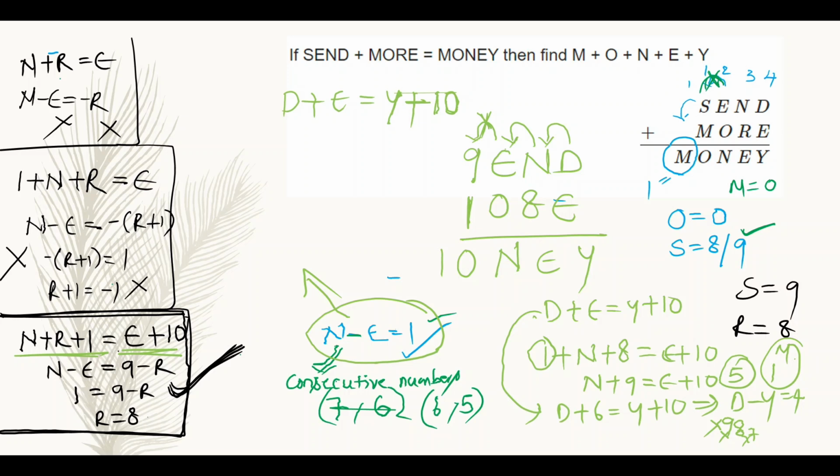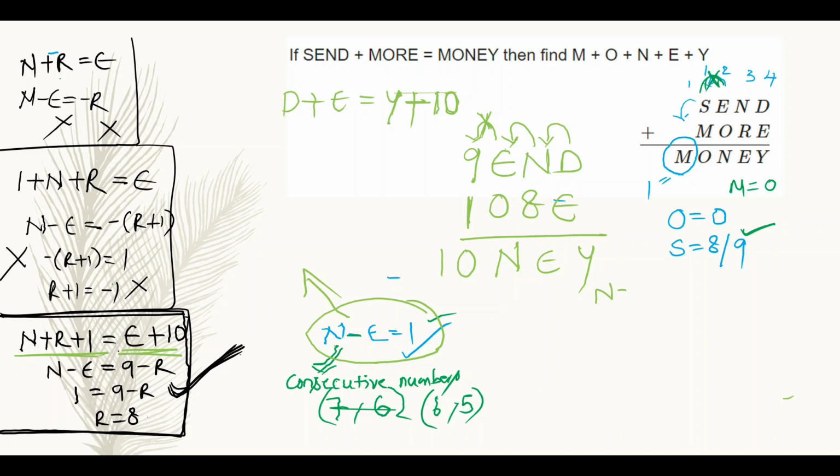If I take n value as 6 and e value as 5, then just check how it can be reduced. Then d plus e, that means 5, is equal to y plus 10. Then d minus y is equal to 5.